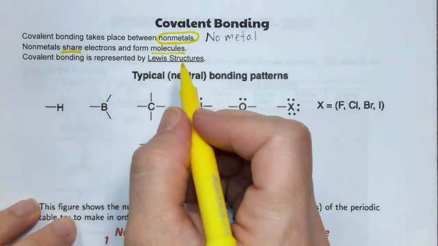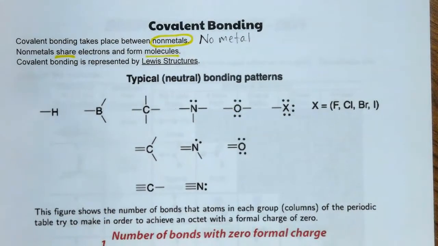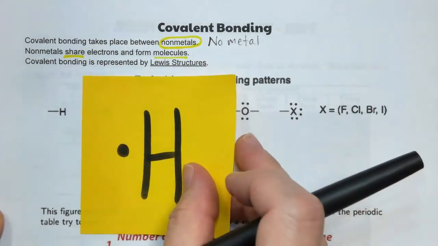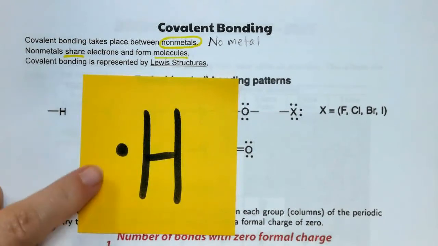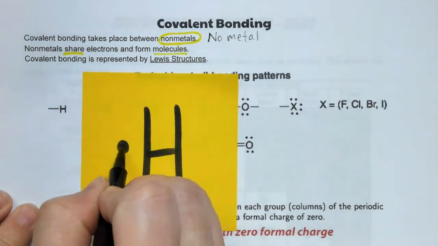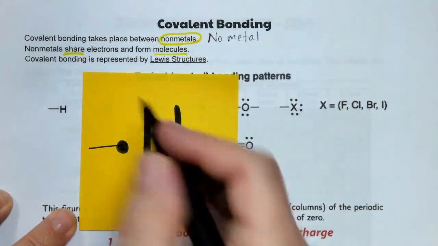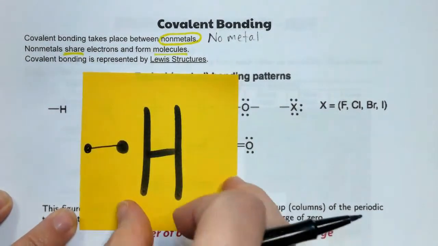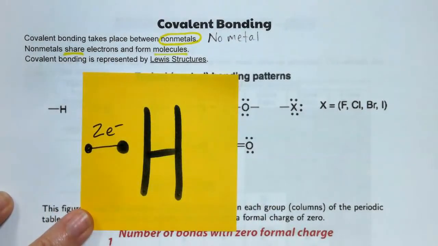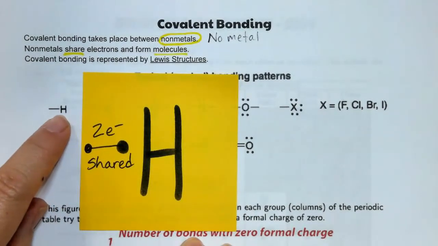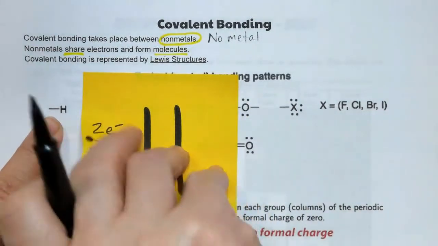Covalent bonding is represented by Lewis structures. So I need you to back up and recall that when you look at how many valence electrons hydrogen has on the periodic table, it has only one valence electron. Because that is one single electron, it's able to create one bond with another single electron from a neighboring element. So it's going to have one bond. A bond is made up of two electrons that are shared. So if you'll notice here, we've already written that hydrogen can make one bond, typically.